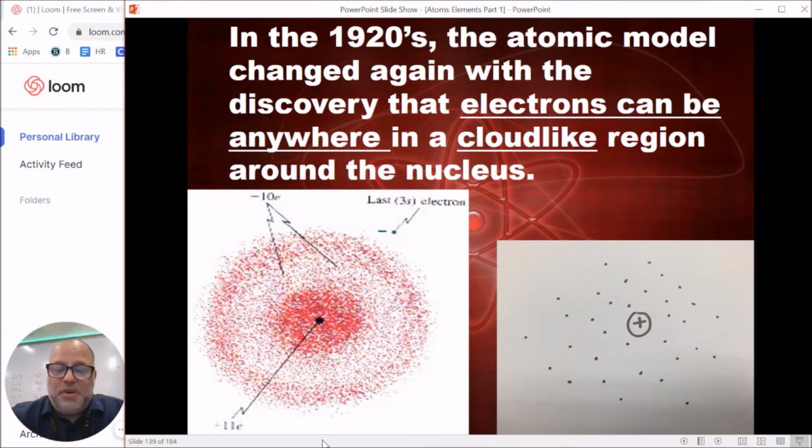So what we do is we call the modern model of the atom the cloud model. It's almost like a cloud. So the nucleus is still at the center. The electrons are here blinking in and out of existence.